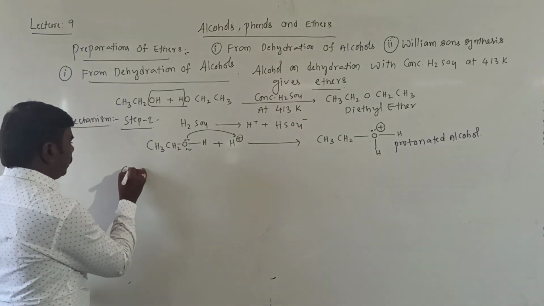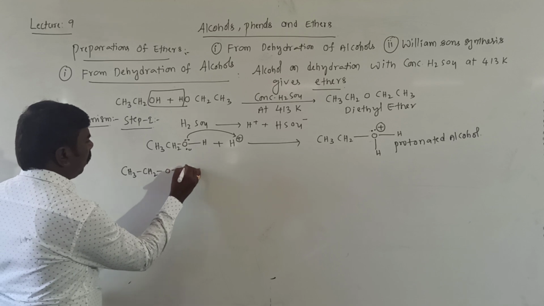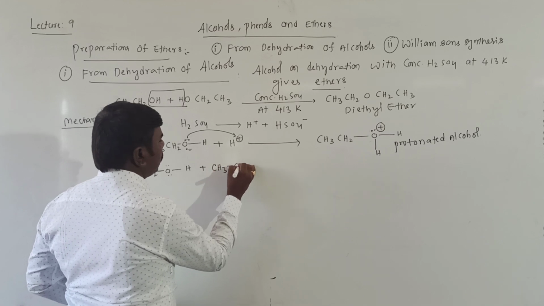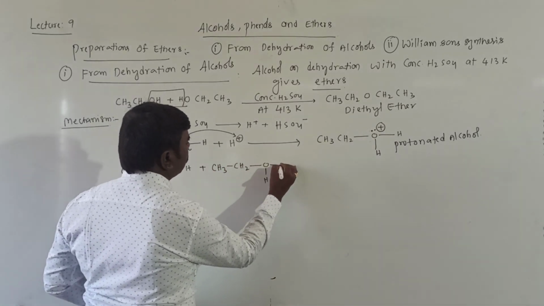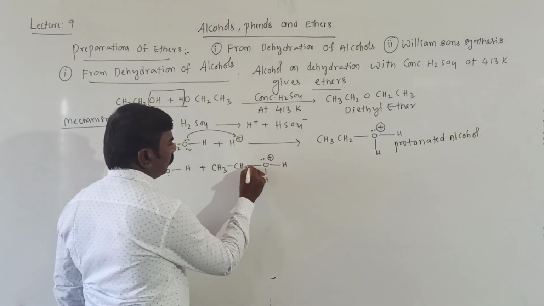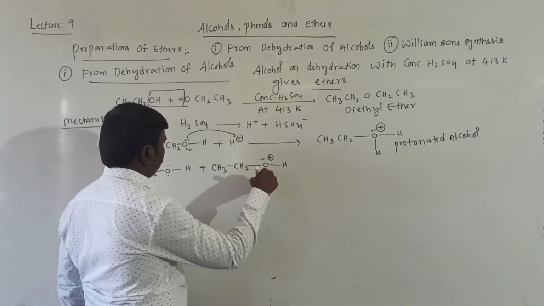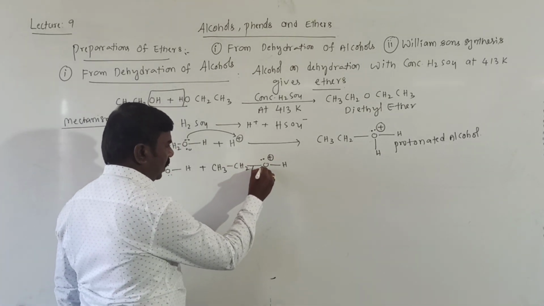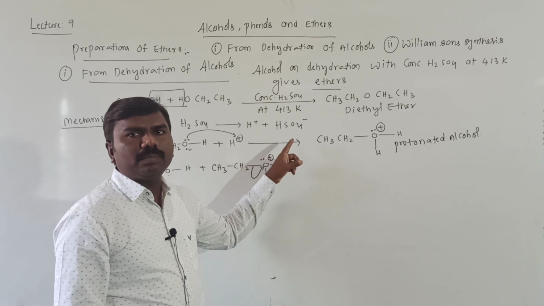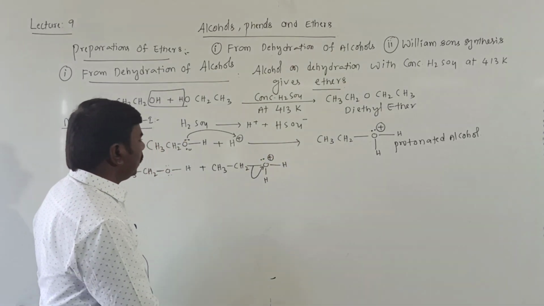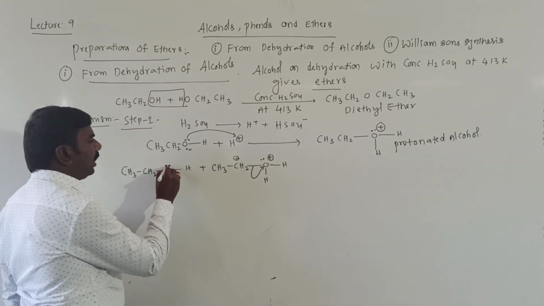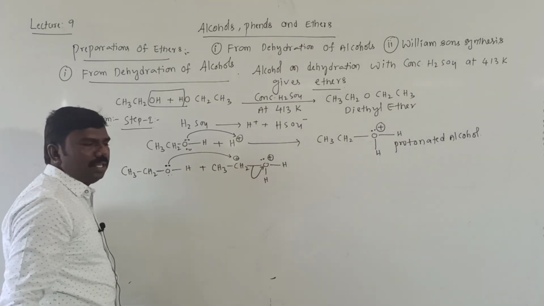The second molecule I am taking, CH3CH2OH, plus this one, CH3CH2OH H plus. So these 2 electrons will be shifted here. Yes, these 2 electrons are shifted to oxygen. 2 electrons means the charge is negative and this plus will be neutralized. Then here a positive charge will be formed.